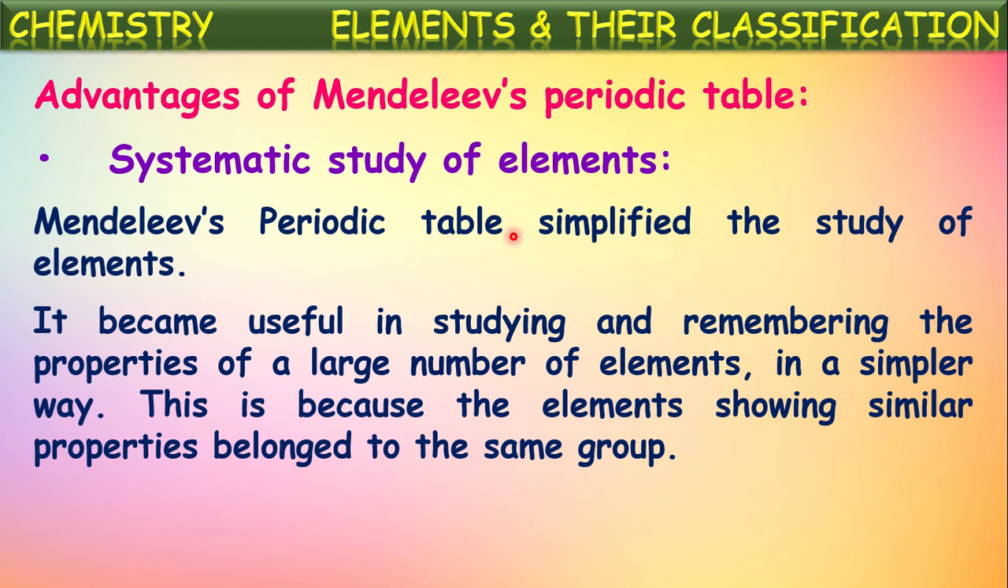No need to remember the properties of all elements present in a group. If you know the properties of one element in that group, the same properties can be applied to the remaining elements in that group. In that way, remembering the properties of elements is made easy by this Mendeleev's periodic table because elements are grouped here. The elements with similar properties are classified as one group. Okay.